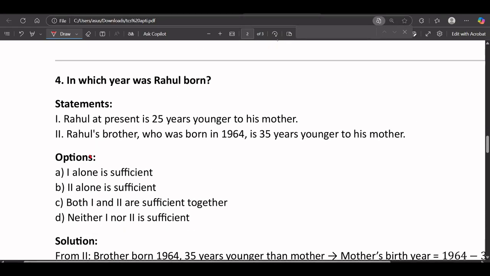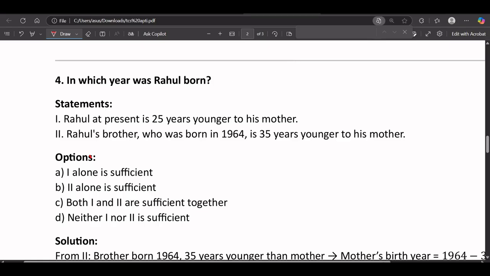Okay, now in which year? Now solve this one. Rahul at present is 25 years younger than his mother. Rahul's brother, who was born in 1964, is 35 years younger than his mother. Okay, this kind of question TCS actually asks. This is the actual question which I am presenting to you, very similar to TCS. So how do you need to solve it? First statement is saying Rahul at present is 25 years younger than his mother.